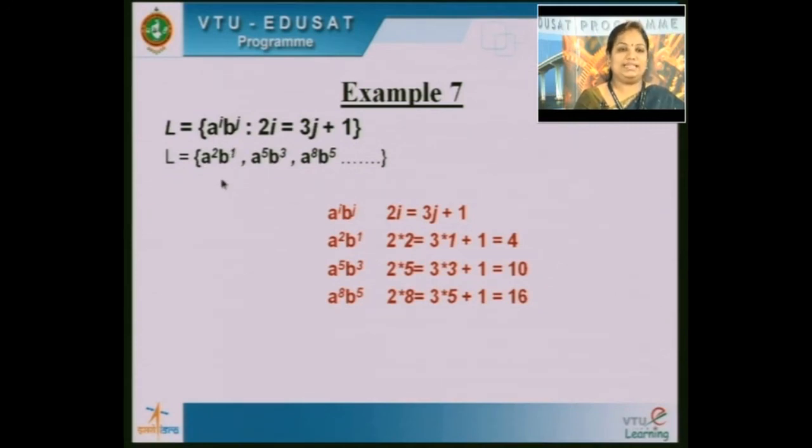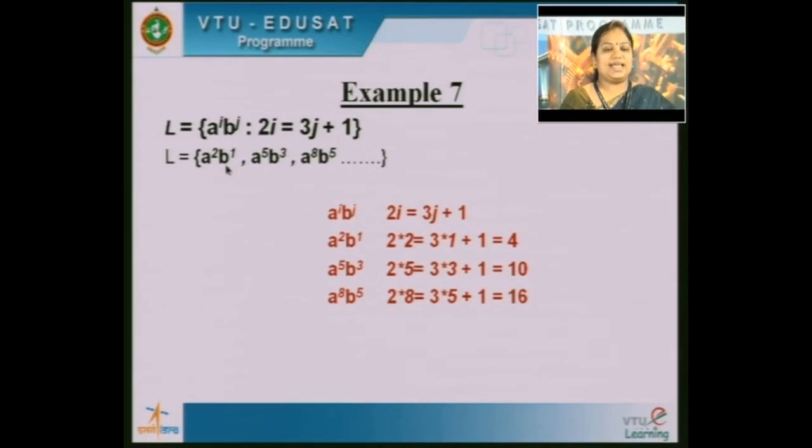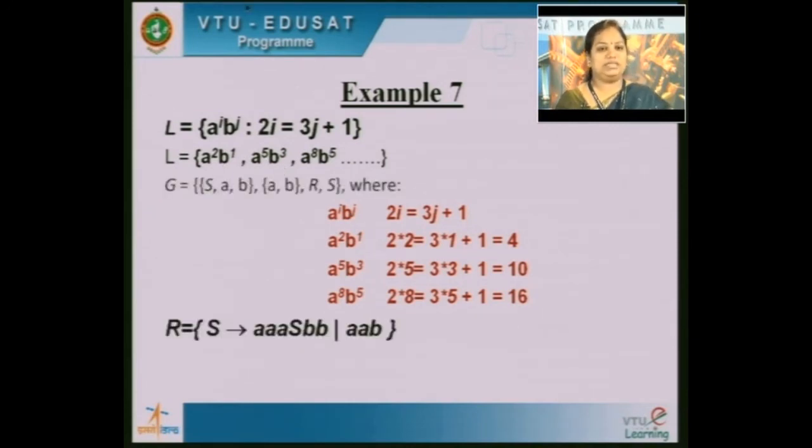Then what is the first rule in this language? First rule is S tends to A raised to 2, B raised to 1, so the first string will be 2 A's and 1 B. Then if you compare the first string with the second string, what is the difference? The difference in number of A's is 3 and in number of B's is 2. So the possible rules in this language are: the first string aab, and the difference between these two is 3 A's and 2 B's. Hence the rules are S tends to aaaSbb or aab.